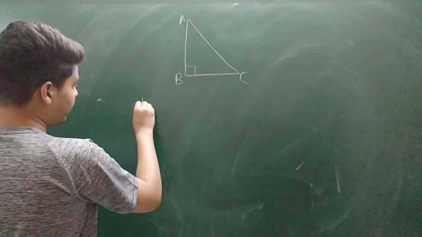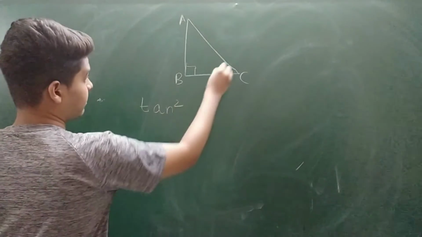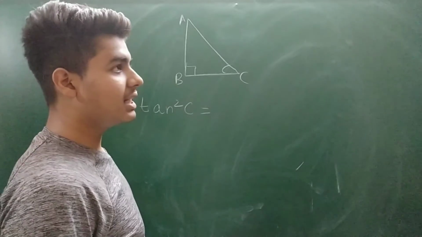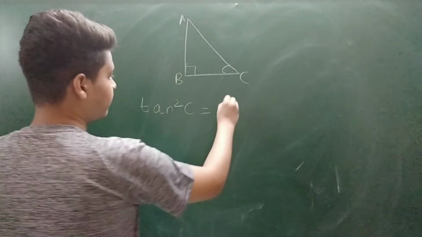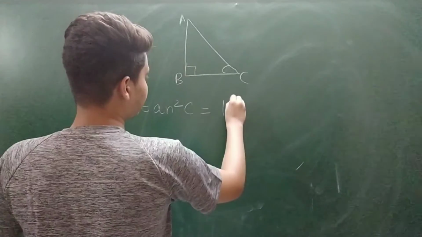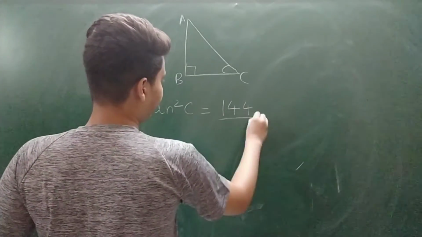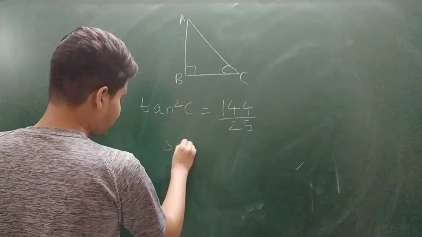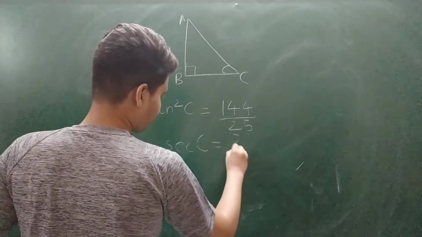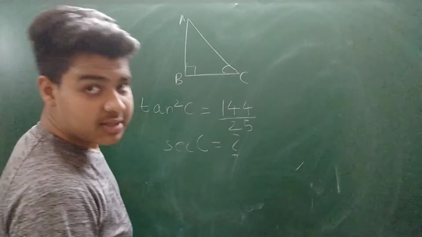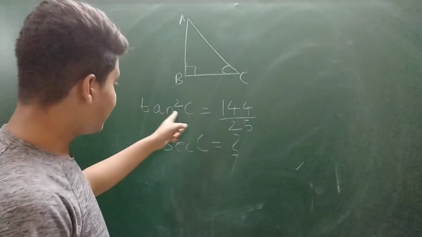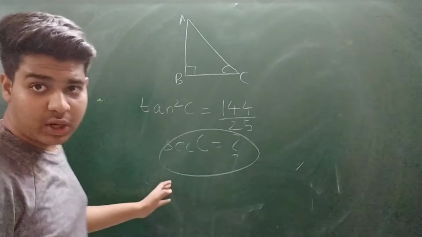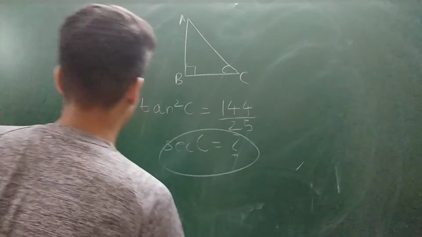Suppose we are given tan square C is equal to 144 by 25, and we are asked to find the value of sec C. How do you find it? Simple, we use the identity sec square C is equal to 1 plus tan square C. I am writing it out here.